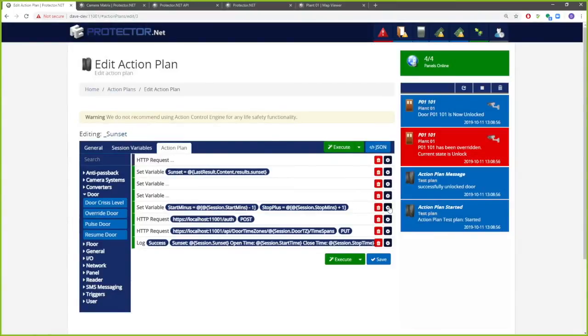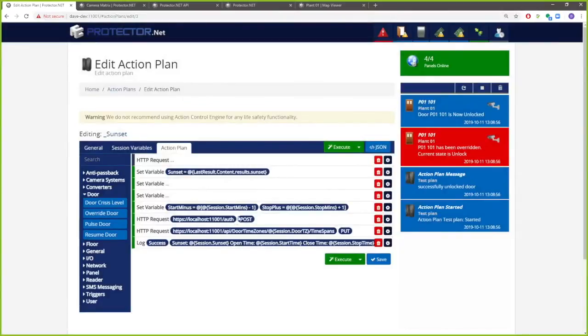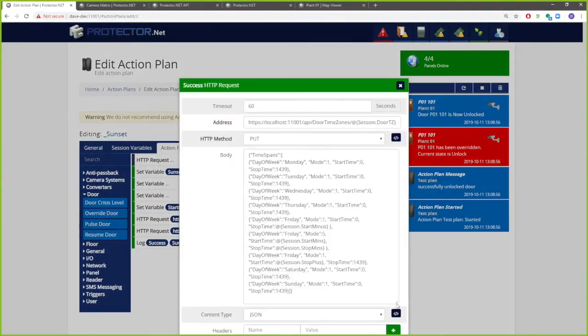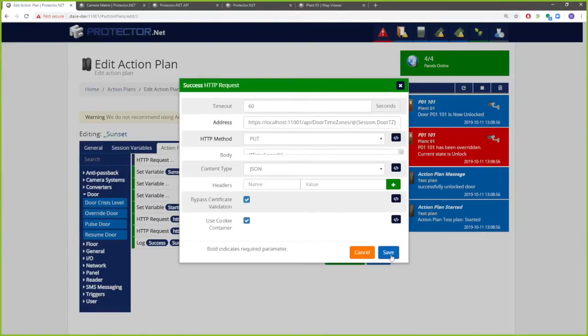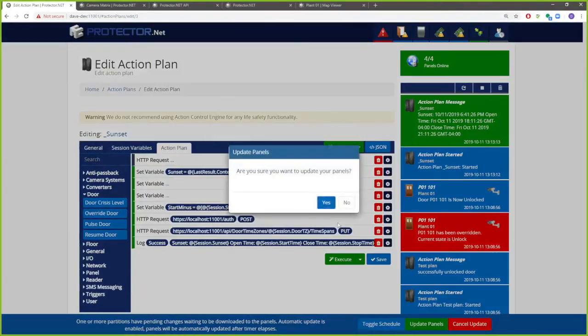So after we take that information, we're going to parse it. We can do math, arithmetic, and that kind of thing on it to convert that data to something more friendly to our API. And then finally, we're going to log into our own Opian API and then adjust the door schedule on the fly. So again, a really interesting use case that we were able to handle very well with very little cost and no cost to the integrator that was using this.